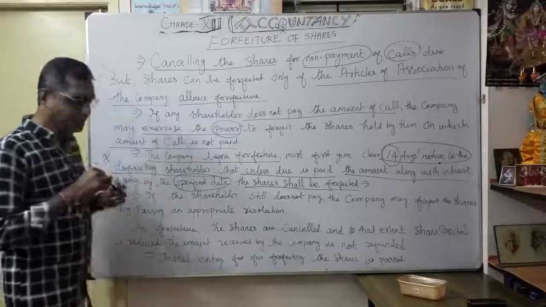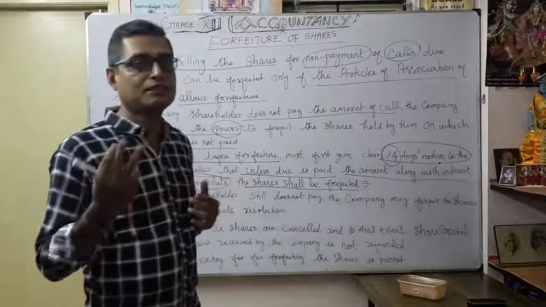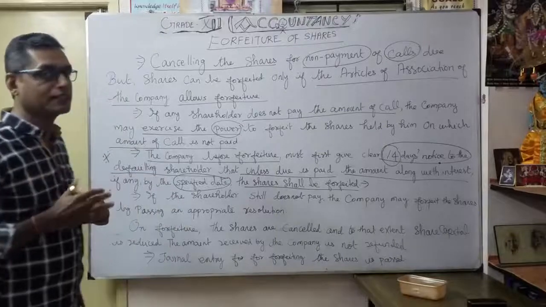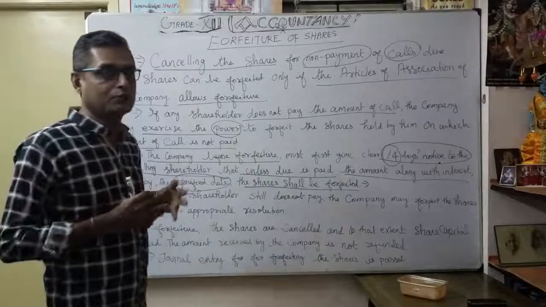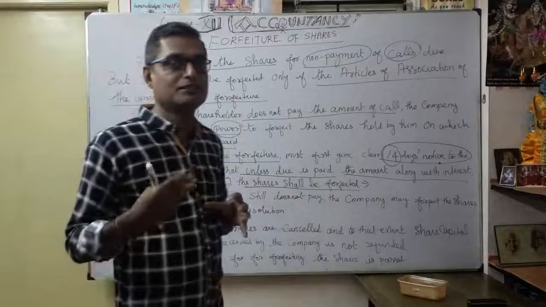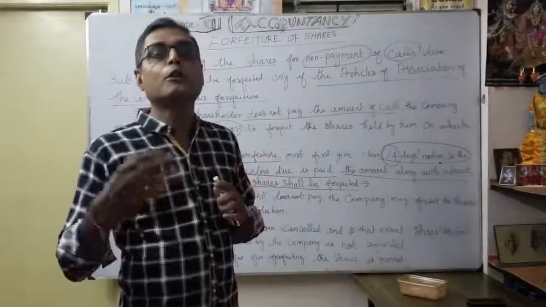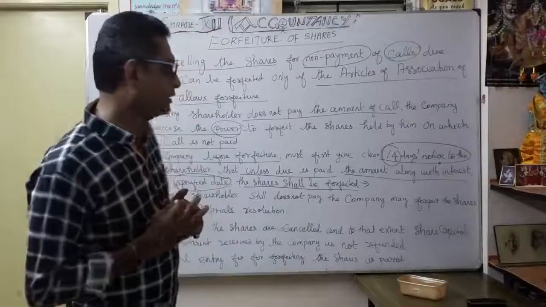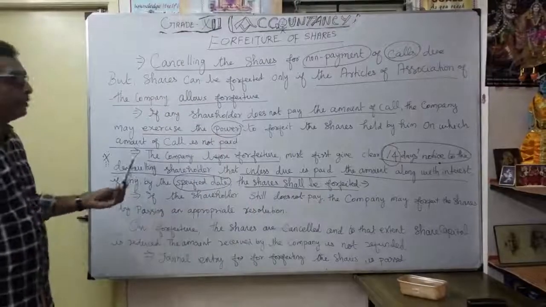So the company does not immediately take the decision to forfeit the shares. That's why they give some period of notice to the shareholder. At least they can remind them that please you have to pay. You have not yet paid for any number of calls, maybe the first call or second call. This point is very, very important.